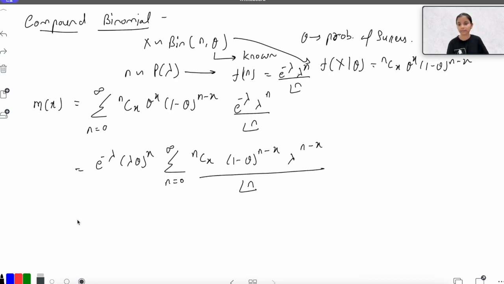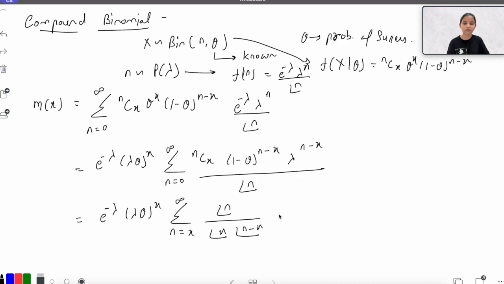That is further equal to e raised to the power minus lambda, lambda theta raised to the power x, summation n is equal to x to infinity because of this power. If I open it, factorial n upon factorial x, factorial n minus x, into lambda 1 minus theta raised to the power n minus x upon factorial n, and this would cancel out.